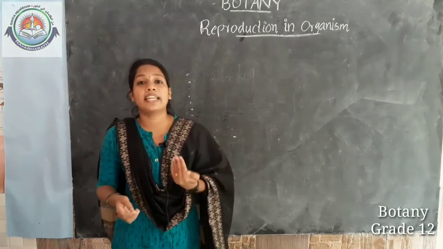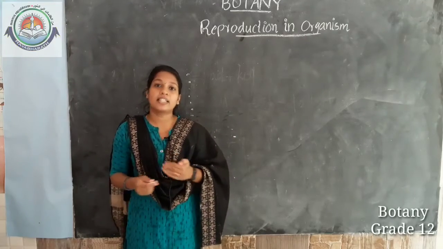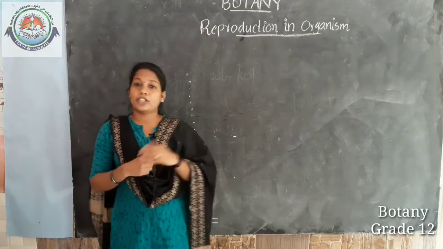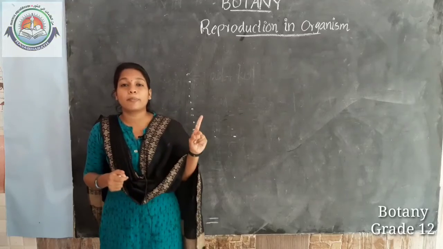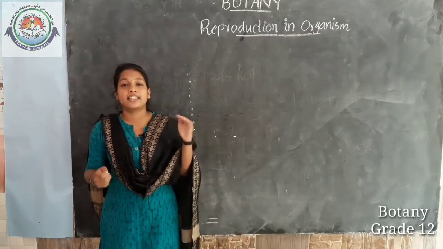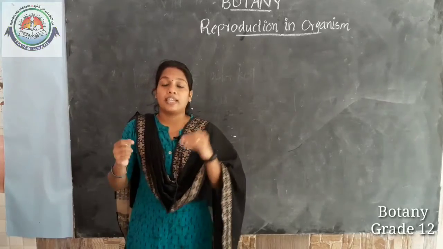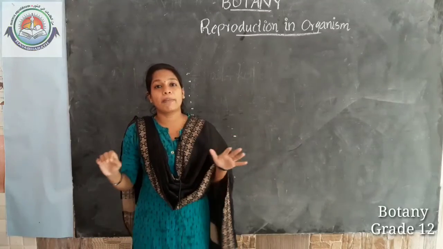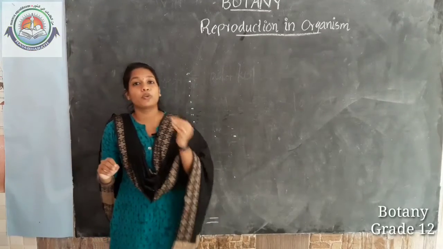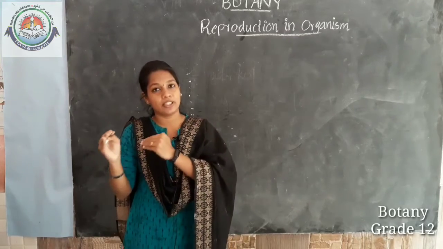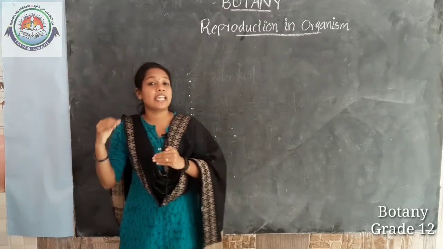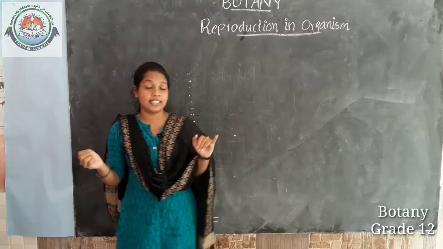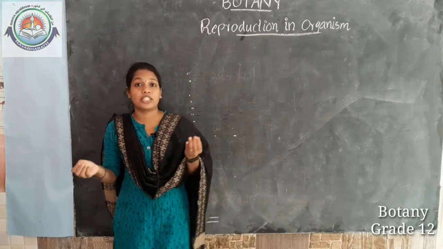Then we studied reproduction. There are two different types of reproduction: sexual reproduction and asexual reproduction. In asexual reproduction there is no gamete formation, and the offspring produced will be identical to the parent. We discussed many examples of asexual reproduction, like budding in hydra and yeast, and binary fission in amoeba.